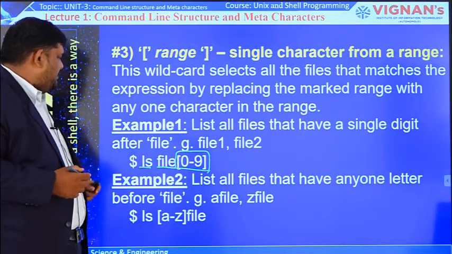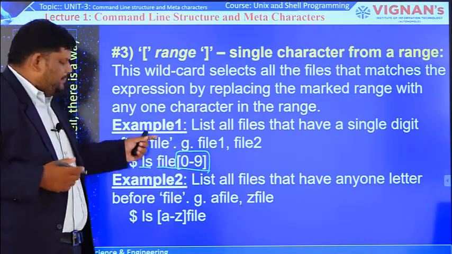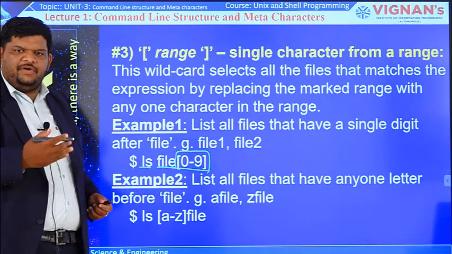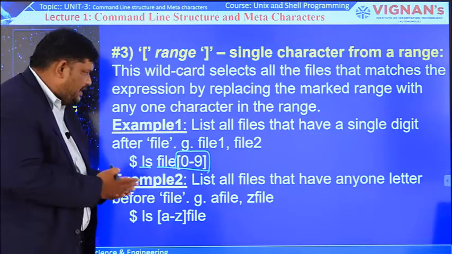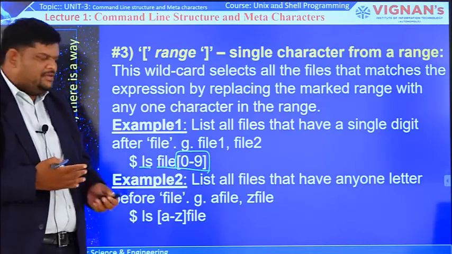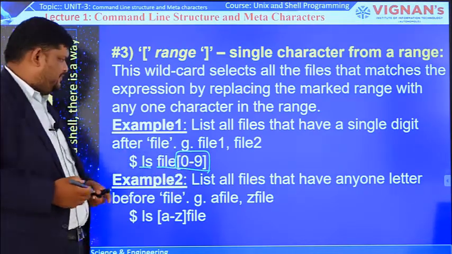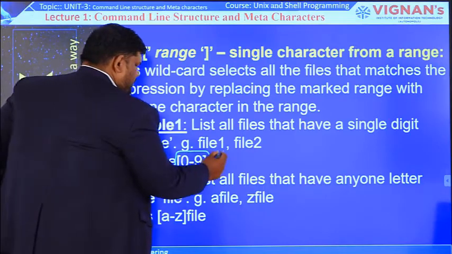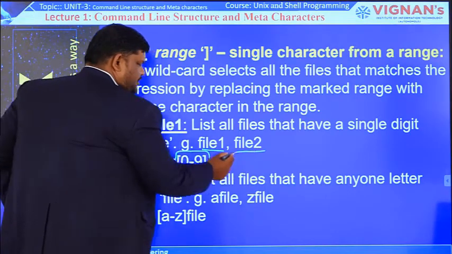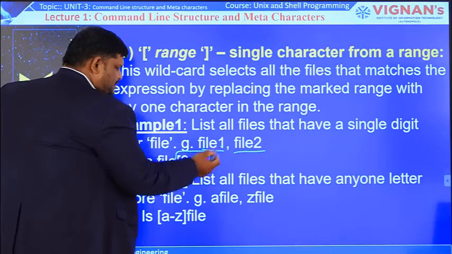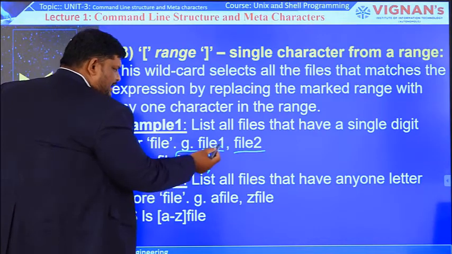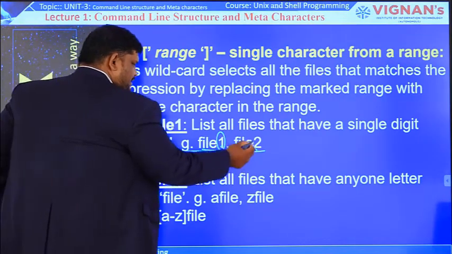That means the file names will be file 1, file 2, file 3, file 4, file 5, file 6, file 7, file 8 up to file 9. So within that given range only, those file names will come as output. For example, the output is in the form file 1, file 2. Why are file 1 and file 2 listed? Because within that range only, these digits are there.